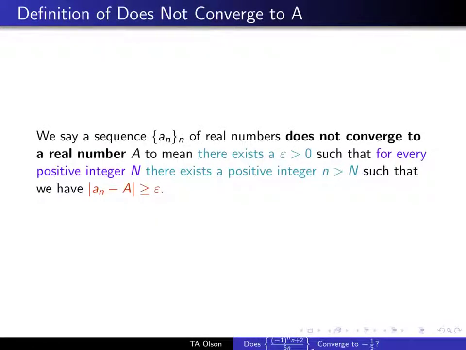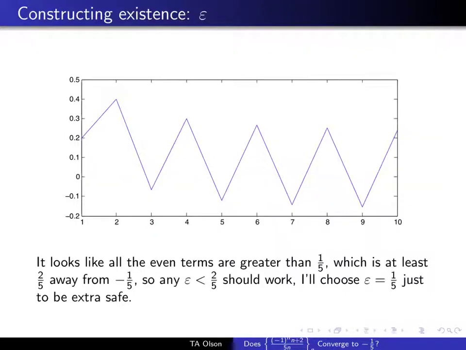So again, we need the definition of not converging to A. So there exists an epsilon greater than 0. Before, we had to show true for all epsilons, so here we have to show that there exists one that doesn't work. We had to construct an n last time. Now we have to show that if we can't construct one, it has to not work for all of them. And then we're going to construct a positive n based upon our big N such that we have values outside of our epsilon band.